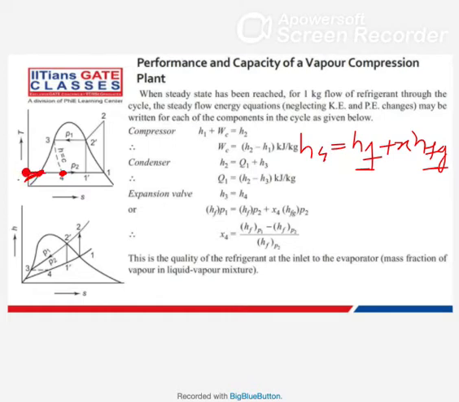And you know that H3 equals H4. H3 you know how to calculate, since you know the pressure P1 and the corresponding temperature. So you put the HF value in place of this one, and you can calculate the X value. Clear now up to here?